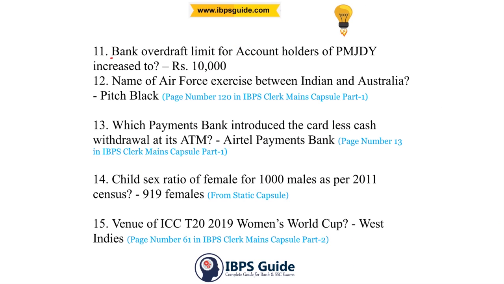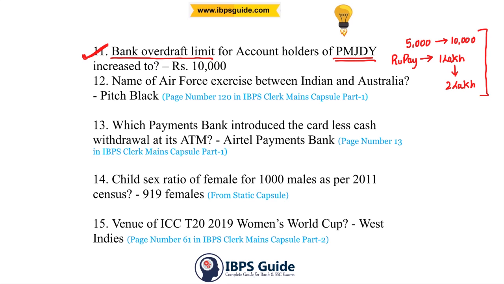11th question, bank overdraft limit for the account holders of Pradhan Mantri Jandhan Yojana was increased to, answer is 10,000 rupees. So before it was 5,000 rupees, now it is increased to 10,000 rupees. Not just this, there are RuPay cards which are issued, and before the limit for this was 1 lakh for accidental insurance, but this was increased to 2 lakh rupees.